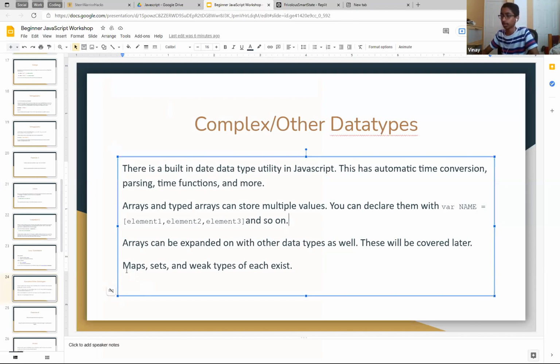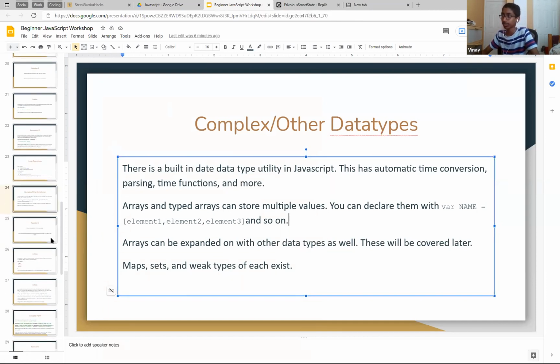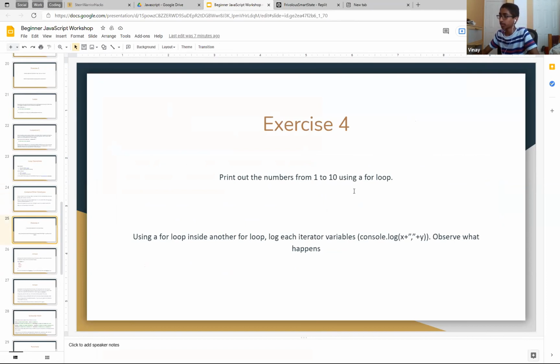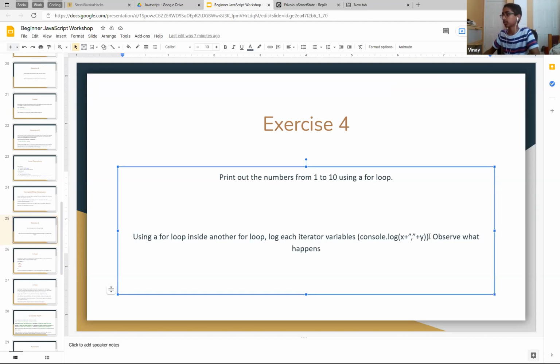And then maps, sets, and weak types. This is all pretty advanced, so we won't go over it, sorry. Now: print out the numbers from 1 to 10 using a for loop. Using a loop inside another for loop, log each iterator variable and see what happens. Okay, that's fine, right?